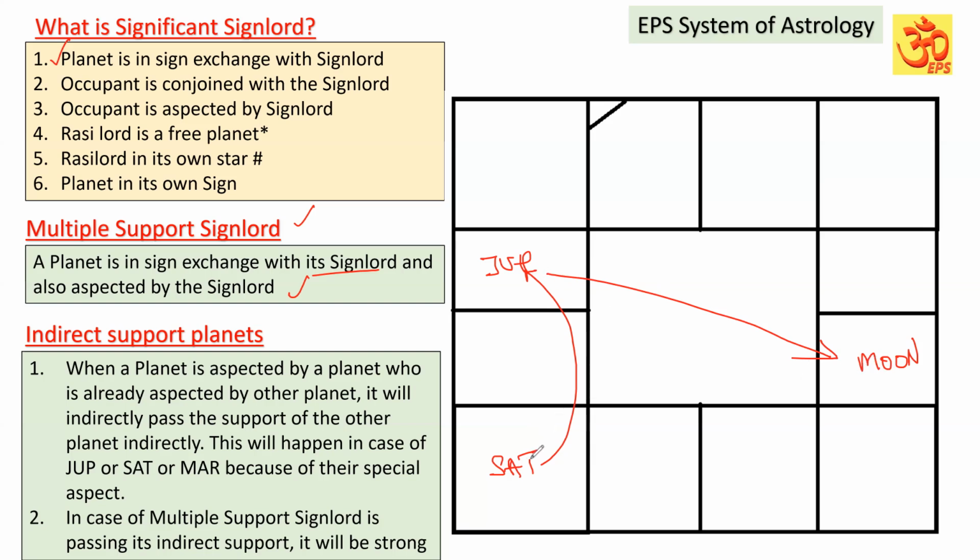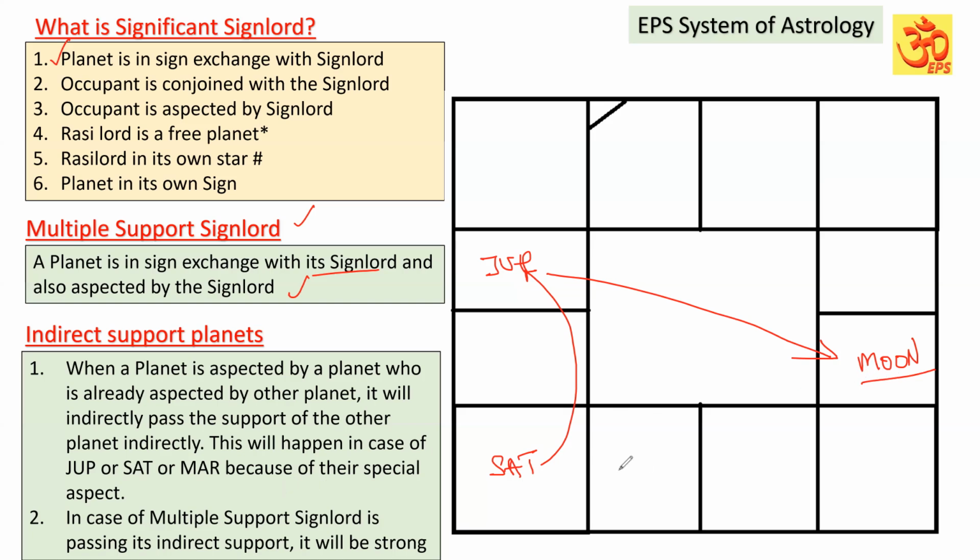That Jupiter is already aspected by Saturn, and Jupiter is passing its significations to Moon. So Saturn is indirectly passing its significations to Moon through Jupiter. When we are considering Moon, Jupiter's influence will be significant, and indirectly Saturn's significations also will be passed on to Moon. Keep that in mind.